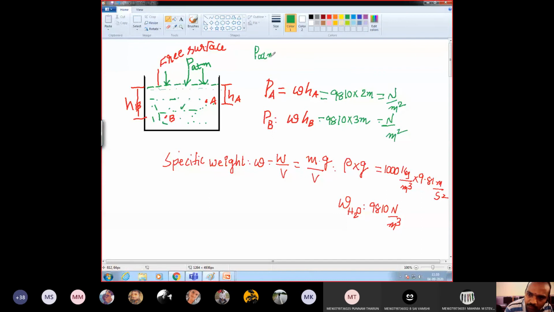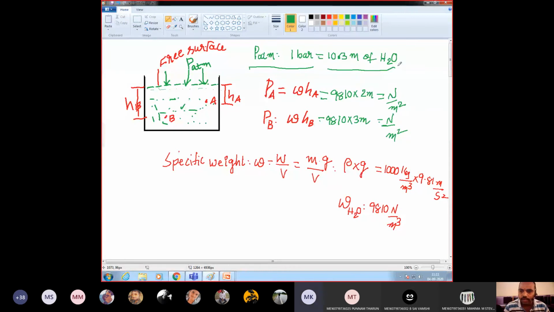Just now we discussed atmospheric pressure is equal to 1 bar, that is also equal to 10.3 meters of water. Is there any lag in the writing, or is it visible to you at a time? Are you getting any lag? Little bit of lag, sir. I'll try to write very slowly so that it will be clear. Now, atmospheric pressure equal to 1 bar, there is no doubt in that. But you have doubt how you got 10.3 meters of water. Yes or no?